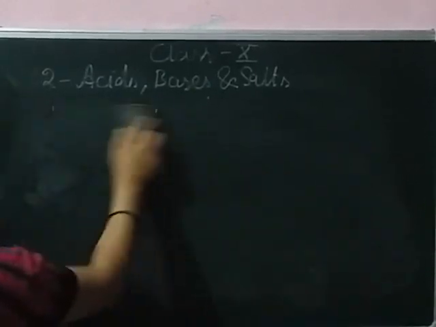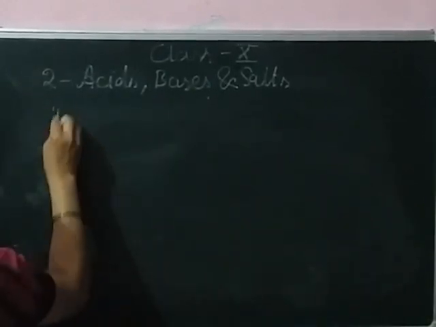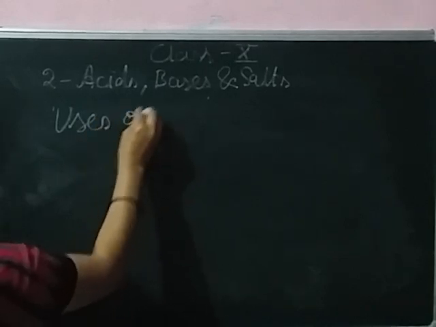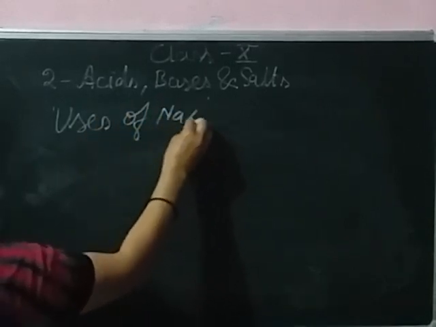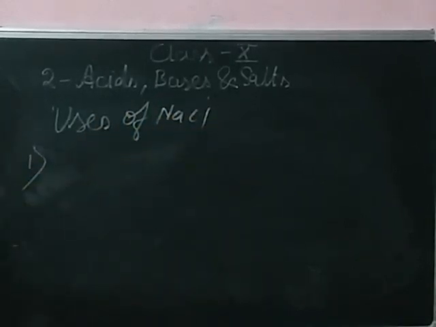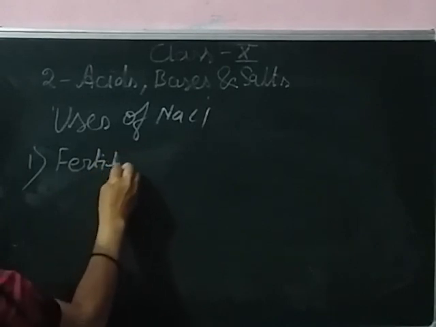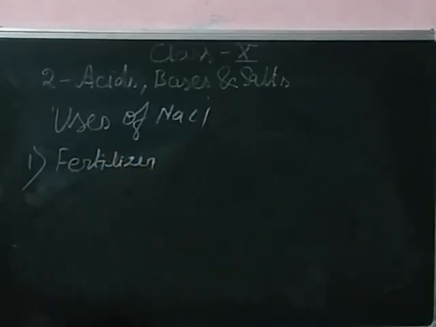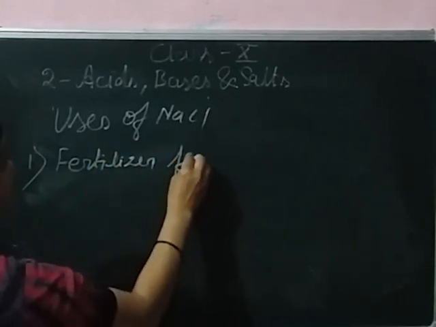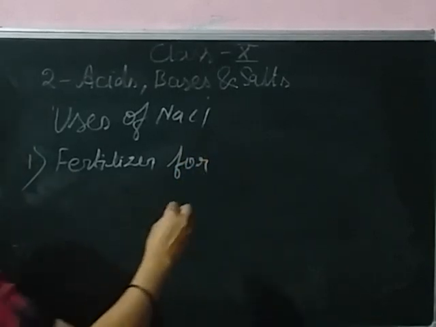Next are the uses of NaCl. It is used as a fertilizer for sugar beet.